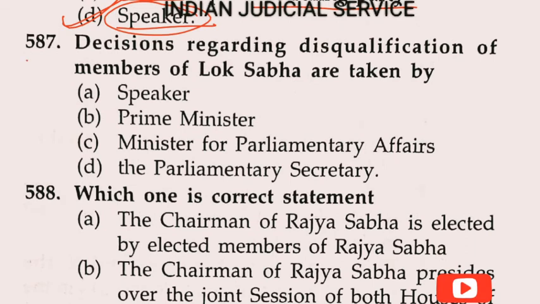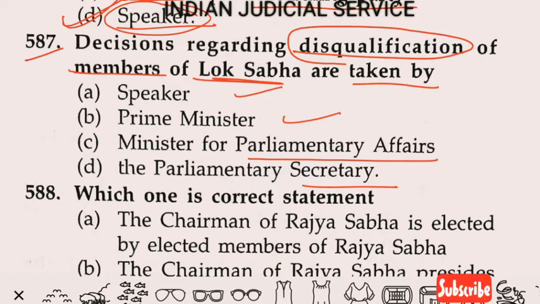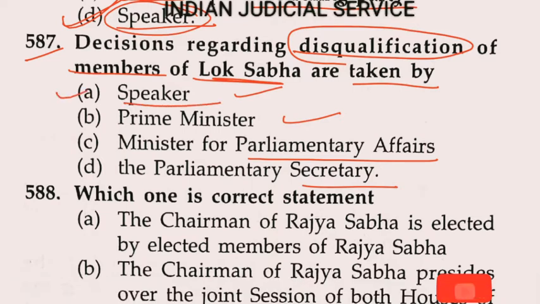Now question number 587. The decision regarding the disqualification of members of Lok Sabha is taken by: option A, Speaker; option B, Prime Minister; option C, Minister of Parliamentary Affairs; and option D, the Parliamentary Secretary. So the decision regarding disqualification of members of Lok Sabha is taken by the Speaker. So the answer is option A.